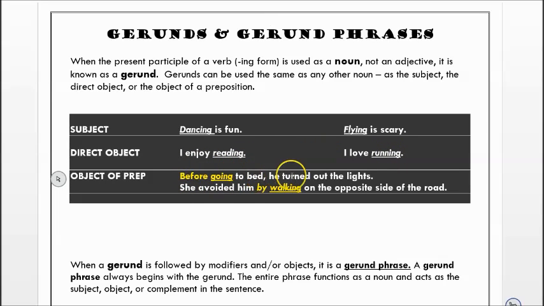Before going to bed, he turned out the lights. In this case, this is the object of a preposition. Before going to bed. So here it is being used as the object. She avoided him by walking on the opposite side of the road. By walking is your prepositional phrase, with by as your preposition, and walking as your object.